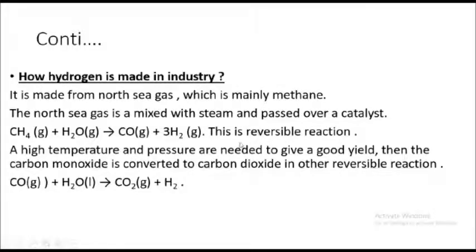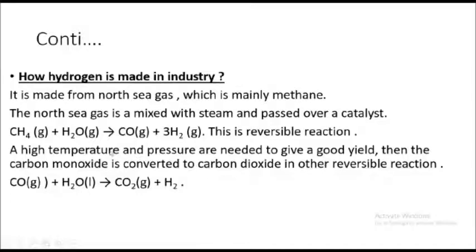When you say it is a reversible reaction, two things will be used. A high temperature and pressure are needed to give a good yield, to produce a good yield of hydrogen, a good amount. Yield means amount. The only thing you require is hydrogen. So to have a good yield, you require two things: high temperature and high pressure.